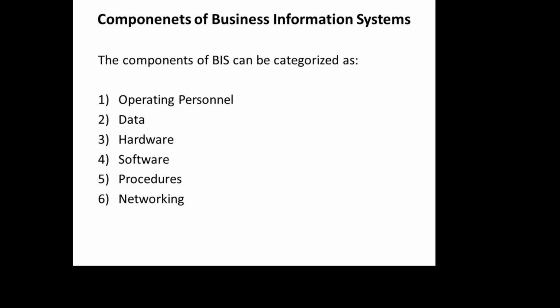All these components are interlinked, and that's why in the previous sessions we discussed the features in an elaborate way, that there is interrelationship and interconnection between the components. So data is fed, hardware converts and processes the data, and the processed data becomes information.